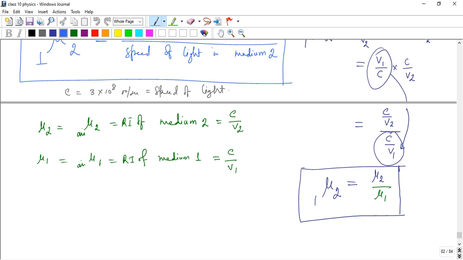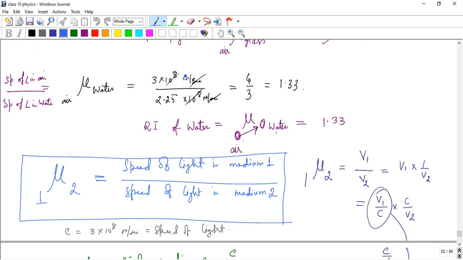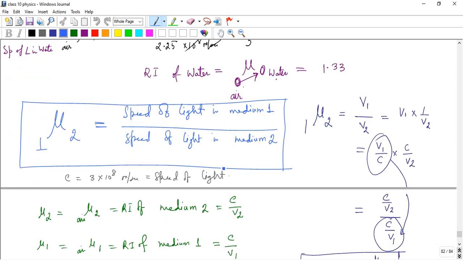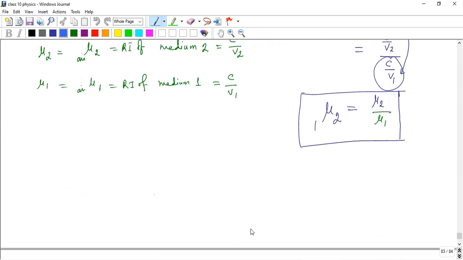Now, very important, let's take some examples. In these cases, the absolute refractive index here, that is C. Now the important thing, let's take an example. Consider light traveling from water to glass.